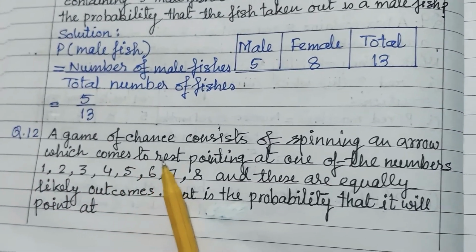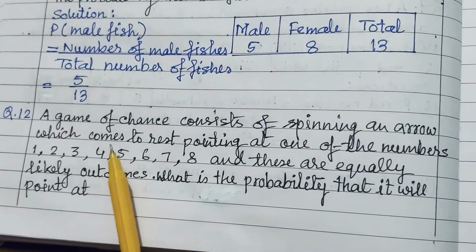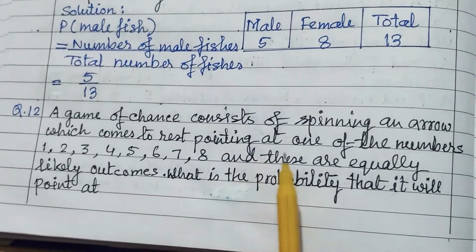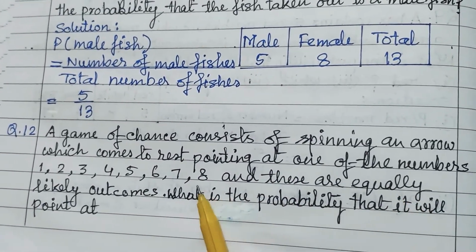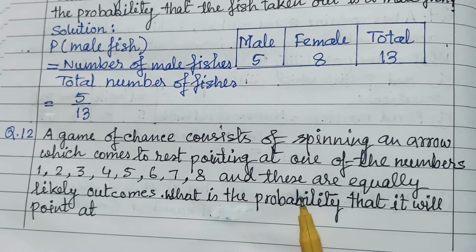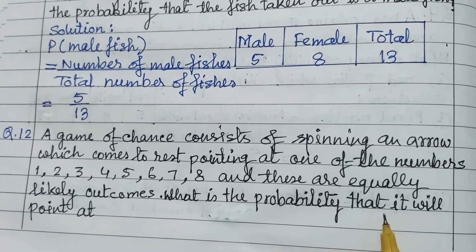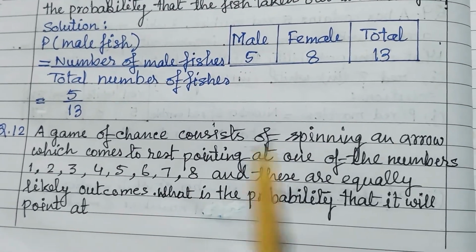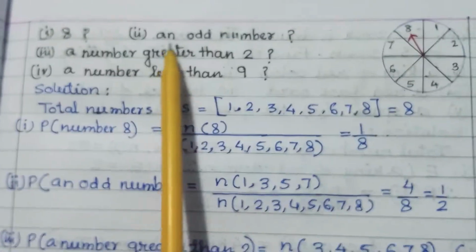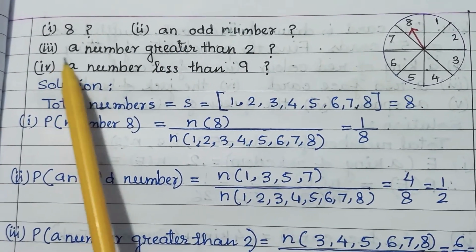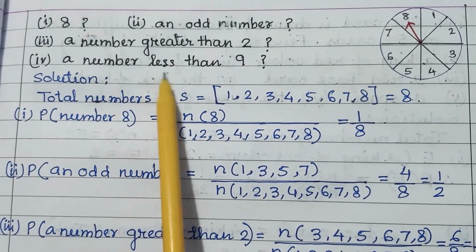A game of chance consists of spinning a rope which comes to rest pointing at one of the numbers 1, 2, 3, 4, 5, 6, 7, 8. Okay. And these are equally likely outcomes. What is the probability that it will point at: first, 8; second, an odd number; third, a number greater than 2; fourth, a number less than 9.